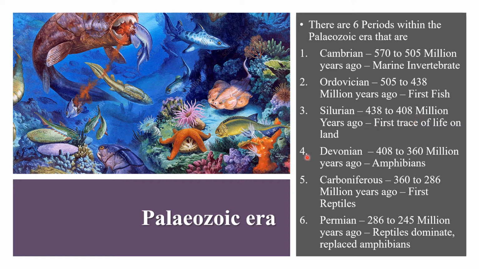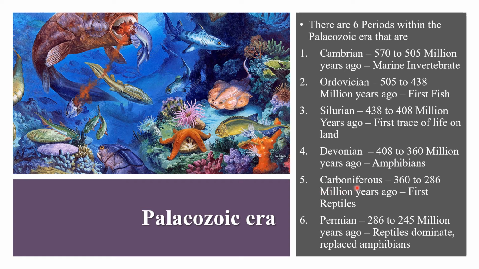Then the Devonian period, 408 to 360 million years ago. In this, amphibians originated. Amphibians are just like frogs, which can live on land and water simultaneously and can easily come from water to soil and soil to water. That is called amphibians, just like frogs.